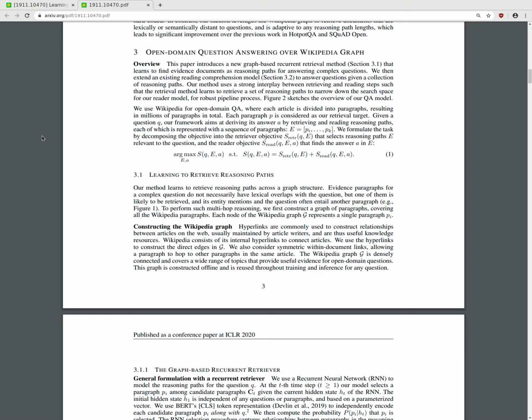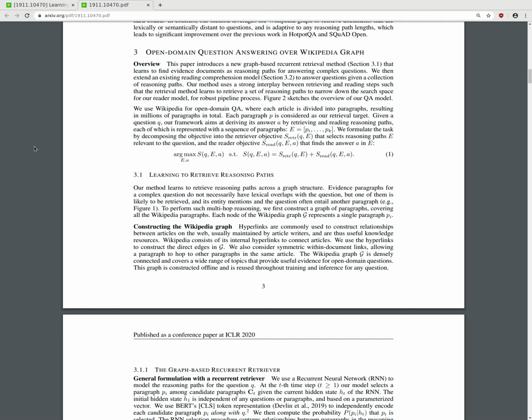Okay, so this paper introduces a new graph-based recurrent retrieval method that learns to find evidence documents as reasoning paths for answering complex questions. We then extend an existing reading comprehension model to answer questions given a collection of reasoning paths. Our method uses a strong interplay between the retrieving and reading steps, such that the retrieval method learns to retrieve the set of reasoning paths to narrow down the search space for our reader model for a robust pipeline process.